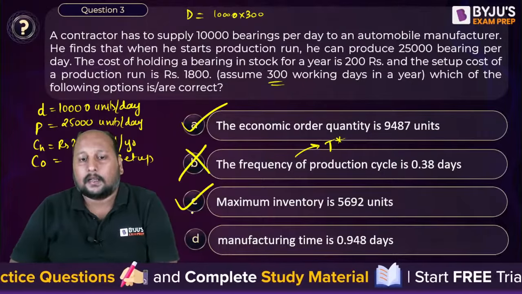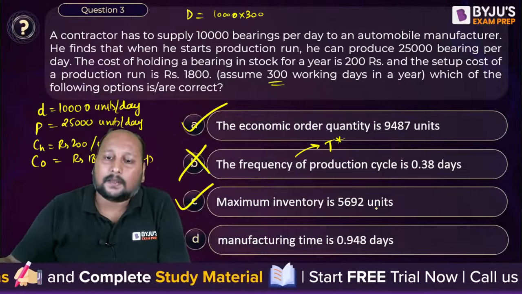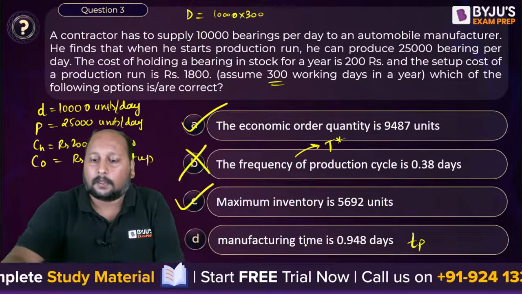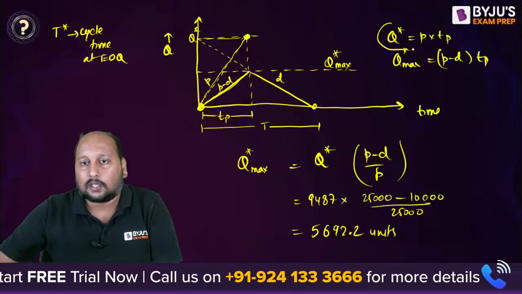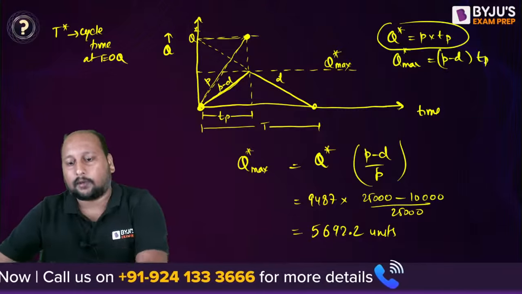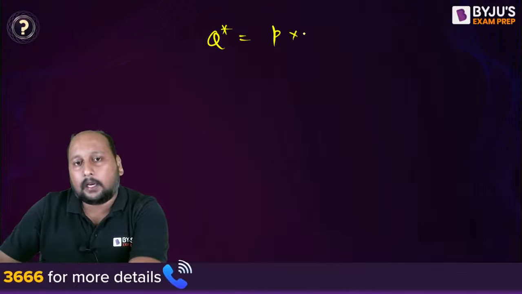Option C is correct. The last one is manufacturing time. That means we are talking about TP, the production time or manufacturing time. How can we calculate it? We have already used this formulation, so you can use either one. It's up to you. We can take Q star is equal to P into TP.